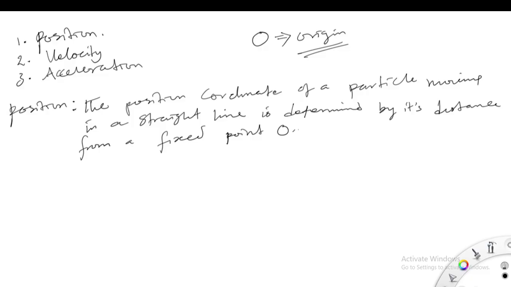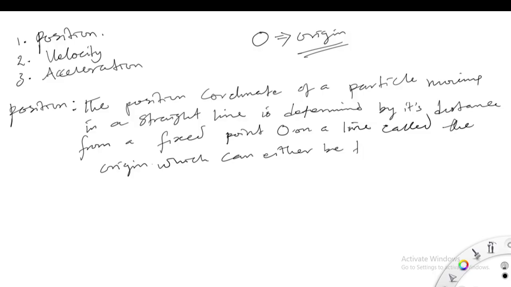Point O on a line is called the origin, which can either be to the left or to the right of O.